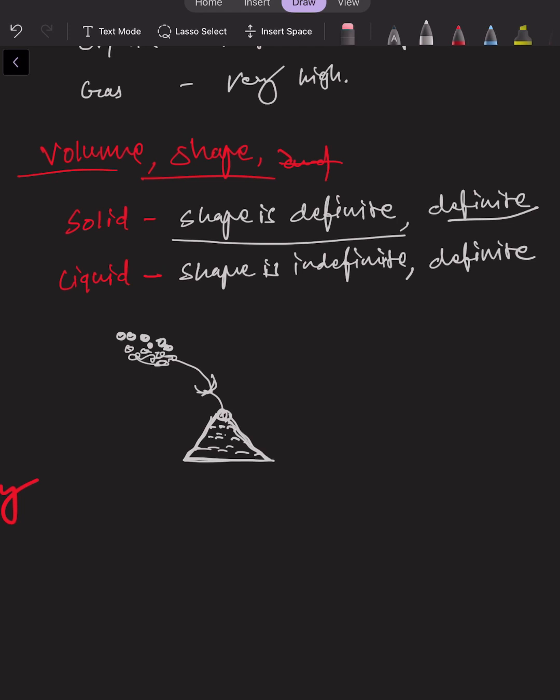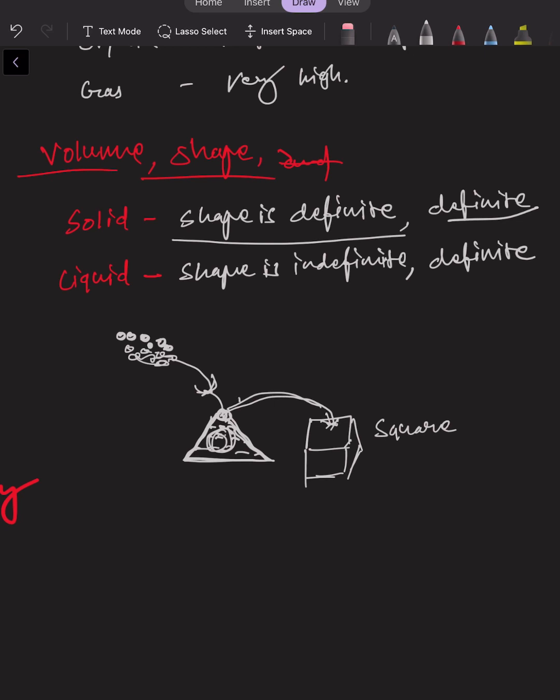If we put that liquid in a square shaped container, then the liquid will get the shape of a square.